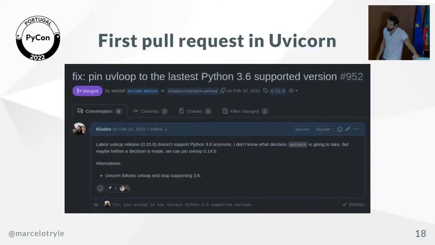But I started contributing anyway. This is my first request on Uvicorn, and it just makes it compliant with a release of Uvloop, which is known as the fast event loop in Python. It's a package, and I just made it compatible with Uvicorn again, because they broke it. So I pinned the version.